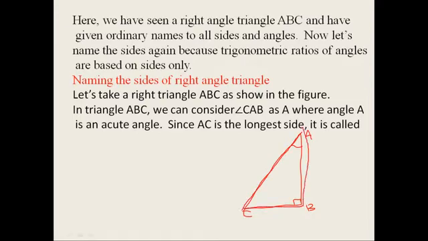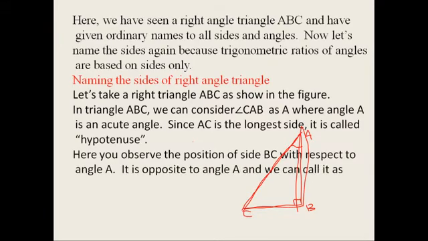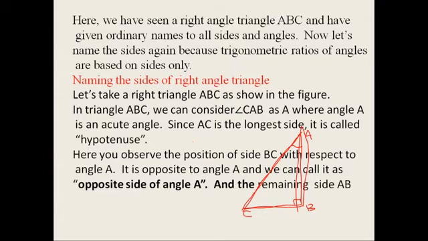So since AC is the longest side, it is called the hypotenuse. Here you observe the position of side BC with respect to angle A. It is opposite to angle A, and we can call it the opposite side of angle A.